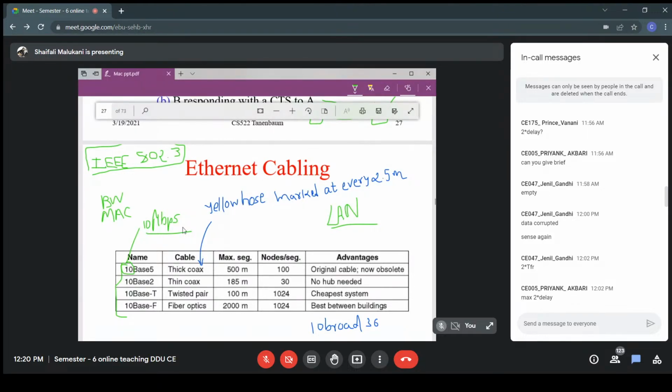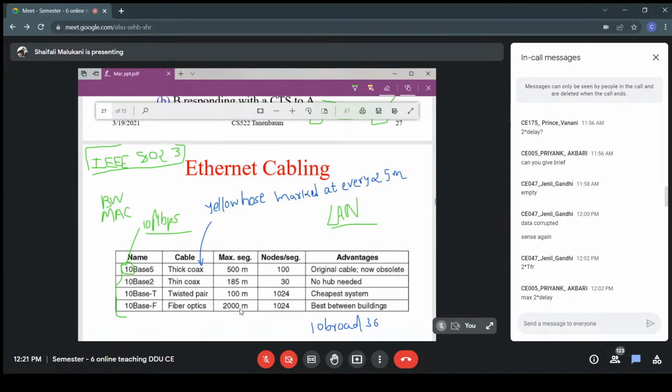This 10 indicates 10 Mbps speed. Okay, what about this base? What does base indicate? It is a baseband communication. If you see, everywhere there is a base. What is the meaning of that? It is baseband communication. That means no modulation or anything else. As the signal is generated, it is transmitted in the raw form. It is not modulated, and its frequency is not altered. As it is not broadband, it is not converted to a higher frequency range. As it was generated, it was transmitted. That is base, right? It is not broadband, but baseband.